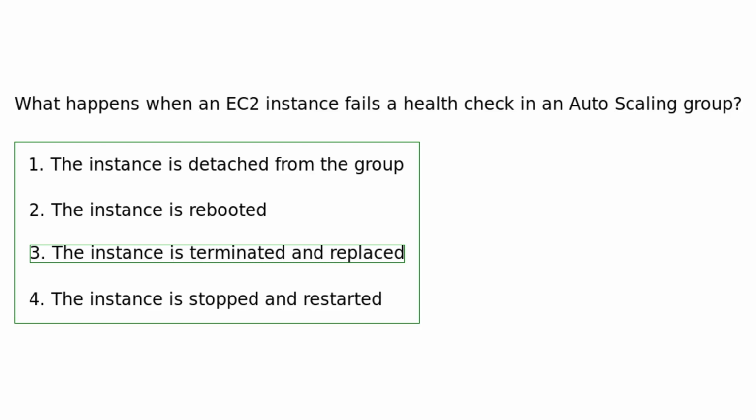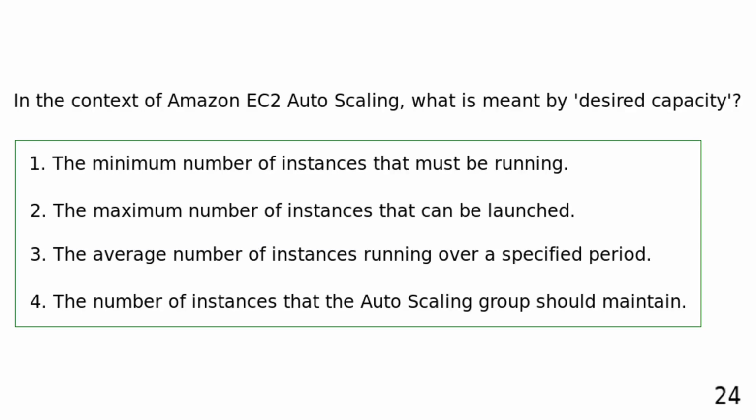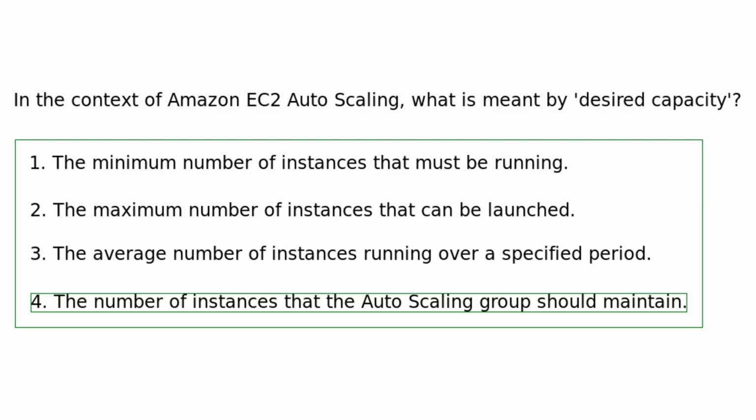In the context of Amazon EC2 auto-scaling, what is meant by desired capacity? The minimum number of instances that must be running. The maximum number of instances that can be launched. The average number of instances running over a specified period. The number of instances that the auto-scaling group should maintain. The desired capacity is the number of instances that the auto-scaling group should maintain at all times. It will launch or terminate instances to maintain this desired capacity.